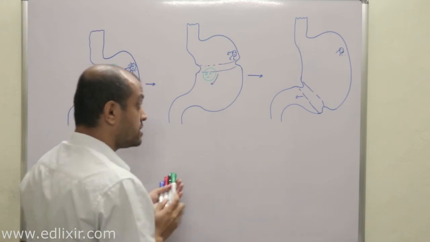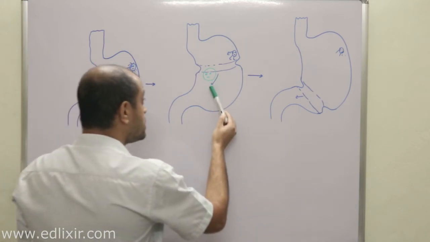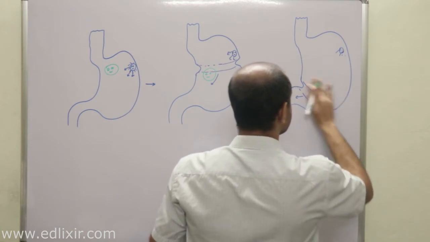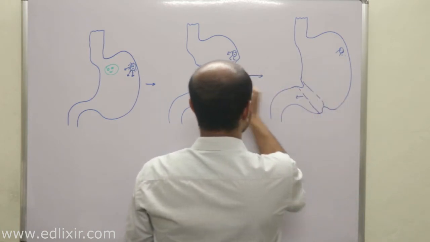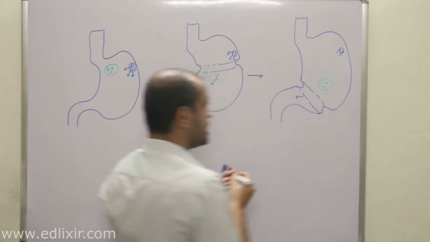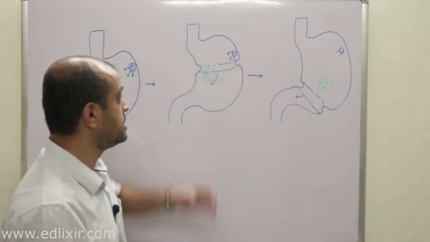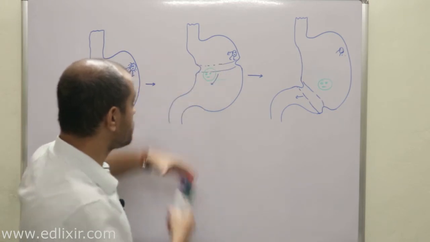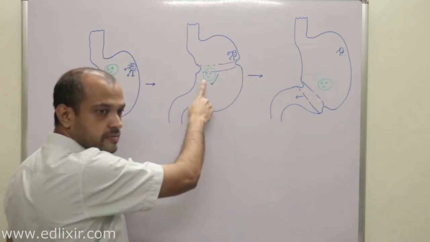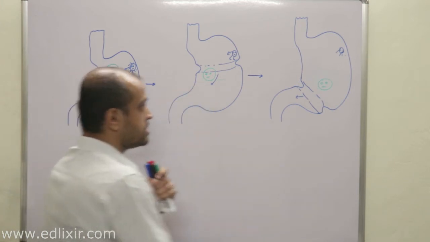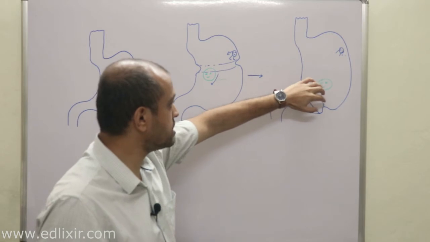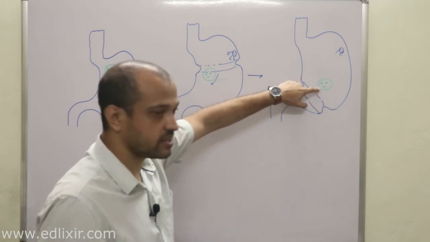But as the food particles move, suppose the food particles have moved from here to here. As time passes, these waves of contraction actually travel faster than the food particles, and therefore now we can see the wave has come in front and the food particles are now present here.